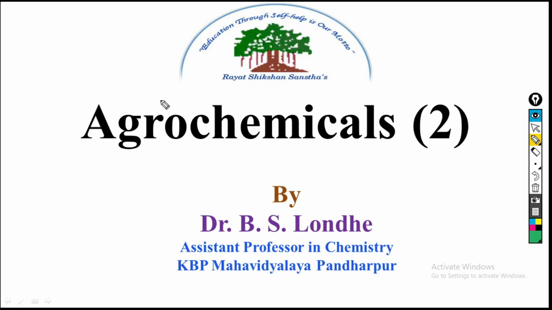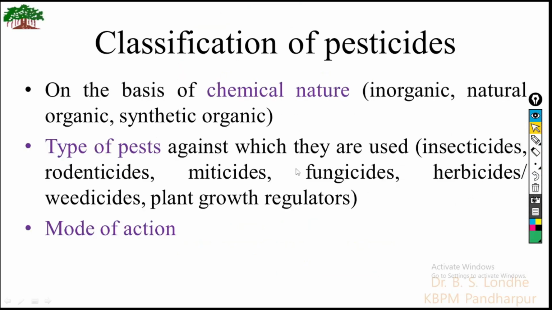Today, we will see the second part of the agrochemicals. Earlier, we have seen the first part, and in this second part, we are going to see the classification of pesticides. We have already seen what is meant by pest and the meaning of pesticides. Pesticides are classified on different bases, and the first basis is their chemical nature.